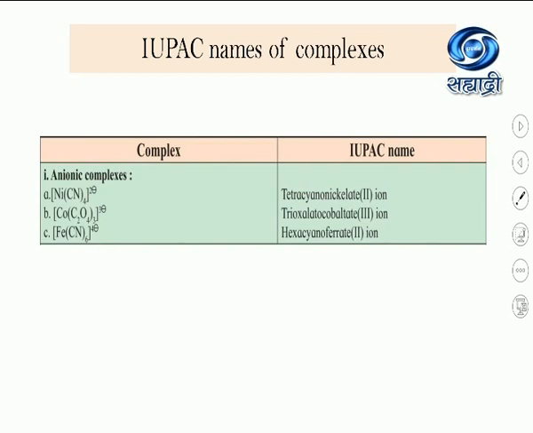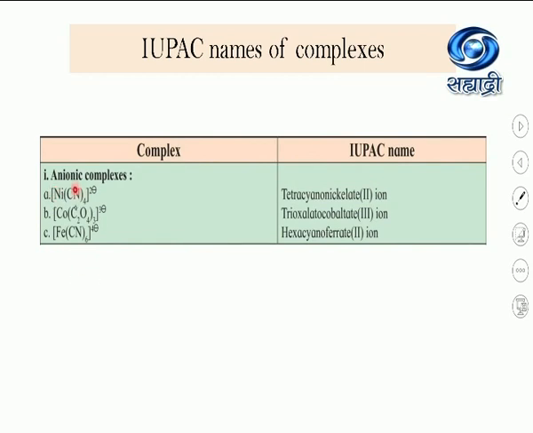Now, what is the important rule here? You must know how to find out the oxidation state. In 11th standard, you studied in the redox reaction chapter how to find the oxidation state. There was one rule: the sum of the oxidation states of all atoms in an ion is equal to the charge on that ion. Suppose in this example, we have to calculate the oxidation state of nickel. Let me consider it as X.